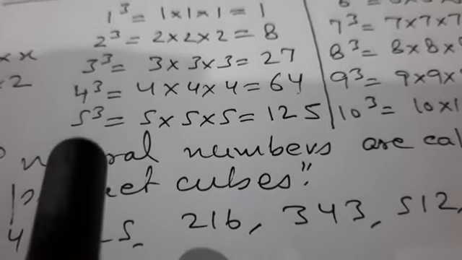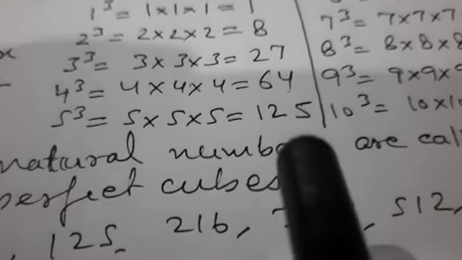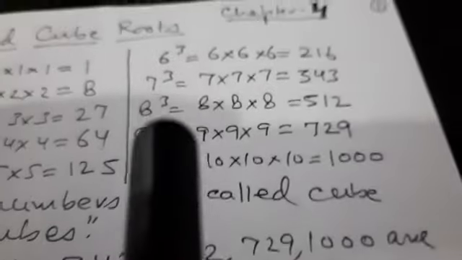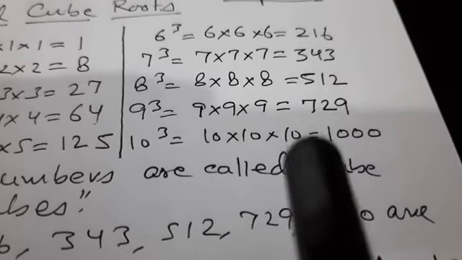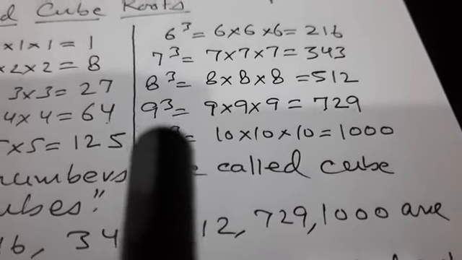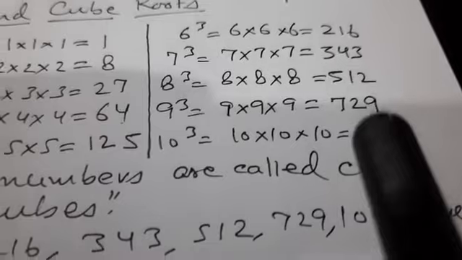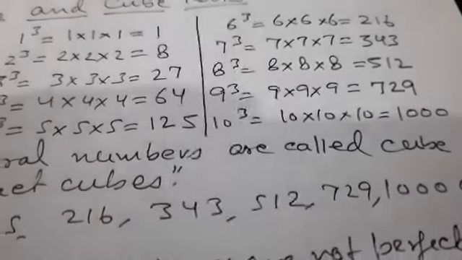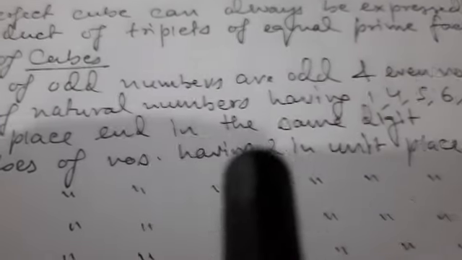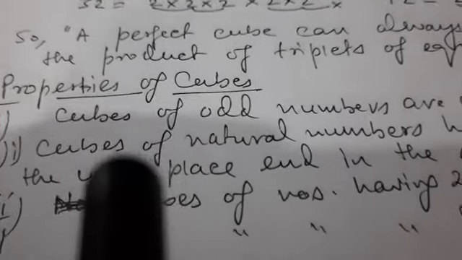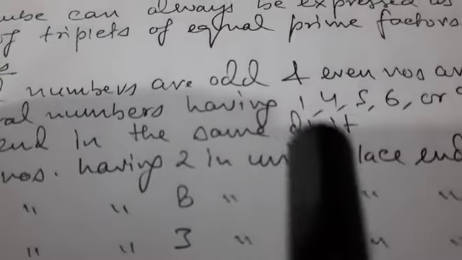If we have 5 in the unit place, it ends in 5 only. If we have 6 in the unit place, it will end in 6. If we have 9 in the unit place, it will end in 9. So concluding from this table, we get this point: the cubes of natural numbers having 1, 4, 5, 6 or 9 in the unit place end in the same digit.